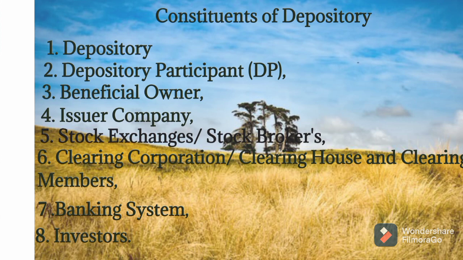So in this class, we have learned about the constituents of depository system. The first constituent is depository, second one is depository participant, third one is beneficial owner, fourth one is issuer company, fifth one is stock exchanges or stock brokers, sixth one is clearing corporation or clearing house and clearing members, seventh one is banking system, eighth one is investors. So these are all constituents of depository. In this class, we have learnt these constituents, isn't it?